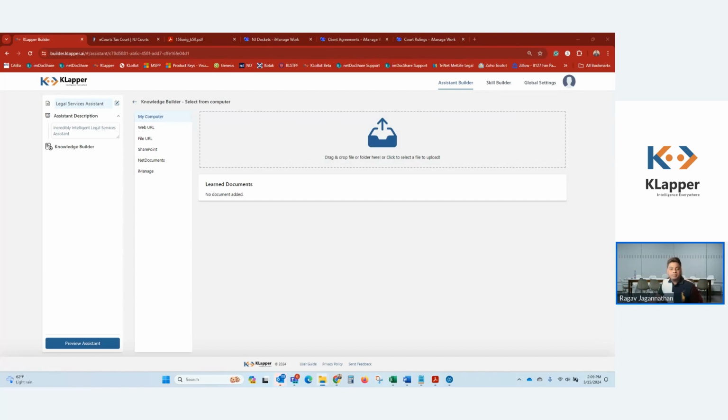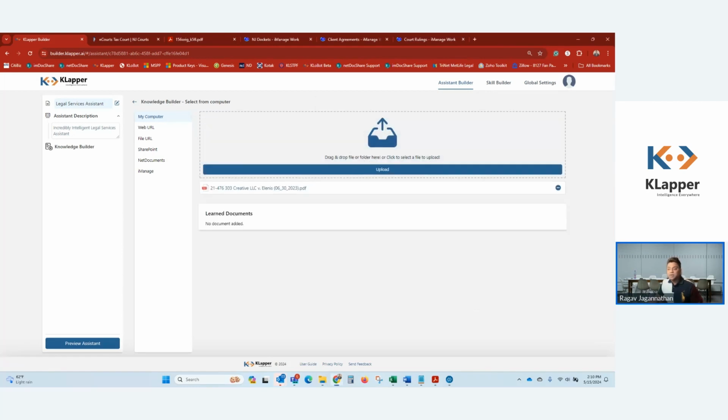My computer, as the name implies, basically means that you can drag and drop any content from your local machine and train this assistant that I'm trying to build here. So I'm just going to drag and drop a bunch of documents from my local machine here. A PDF document, let's mix it up a little bit with a Word document. I can always click on the upload button.